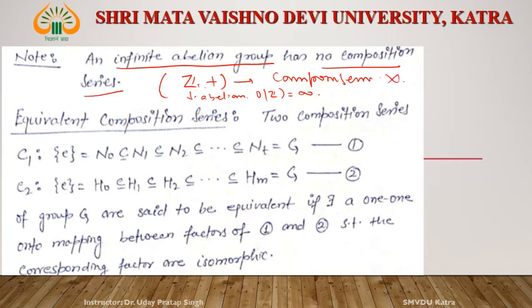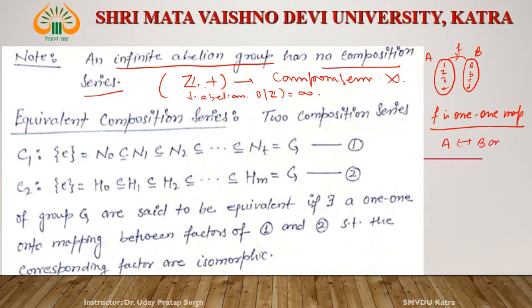What are equivalent composition series? See, equivalency, I already told you that two sets are equivalent. Suppose 1, 2, 3, 4 and A, B, C, D. These two sets A and B are equivalent if there exists a 1-1 onto map. If there exists a 1-1 onto map, then these two sets A and B are equivalent.